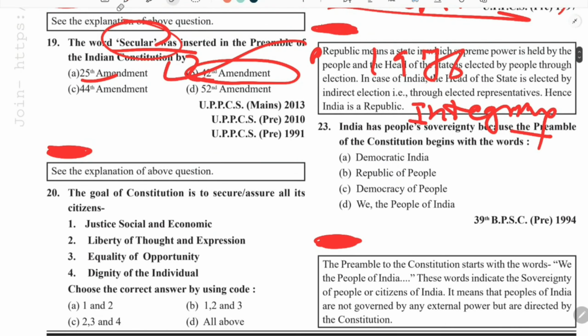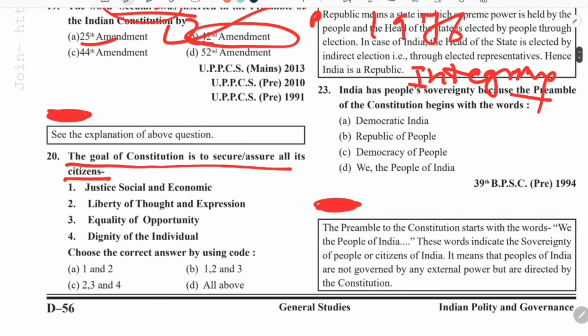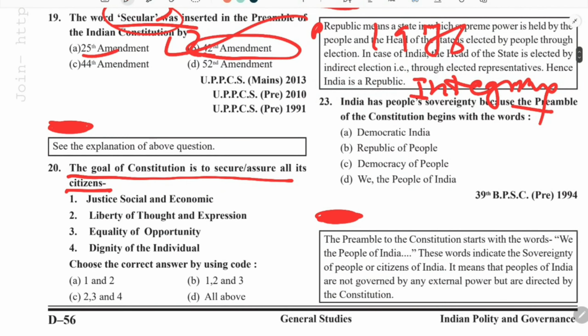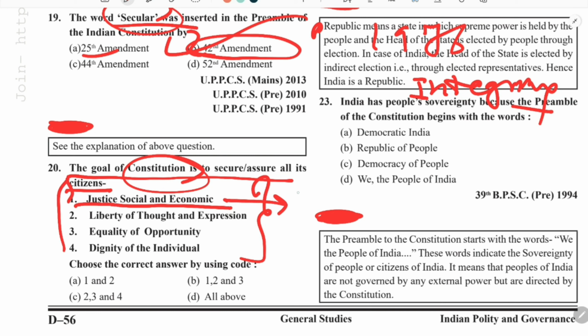Coming to the next question. The goal of the constitution is to assure all its citizens. So this is the 20th question. Goal of the constitution. To solve this type of question, you have to be thorough with polity, because the preamble talks about social and economic justice.